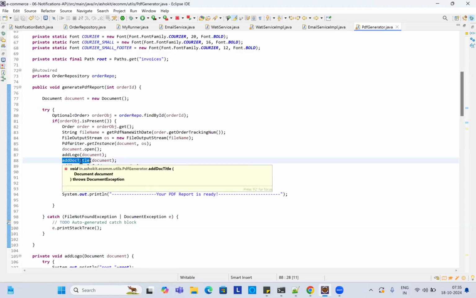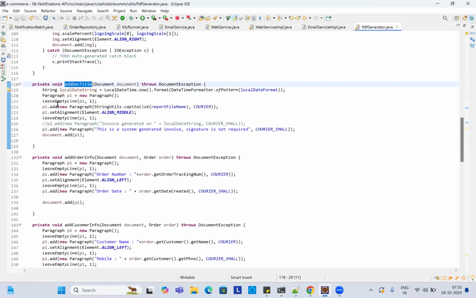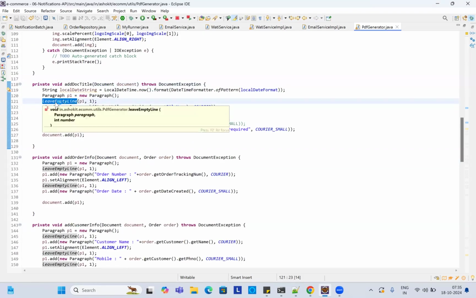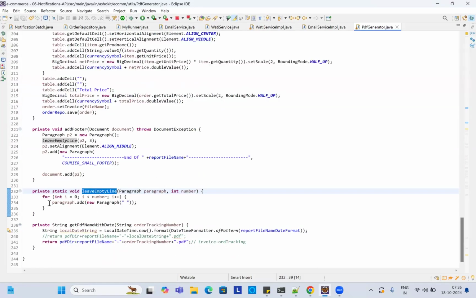Next, this is the document title. I created one paragraph here, and I'm giving one empty space after the paragraph, creating another paragraph with empty data.